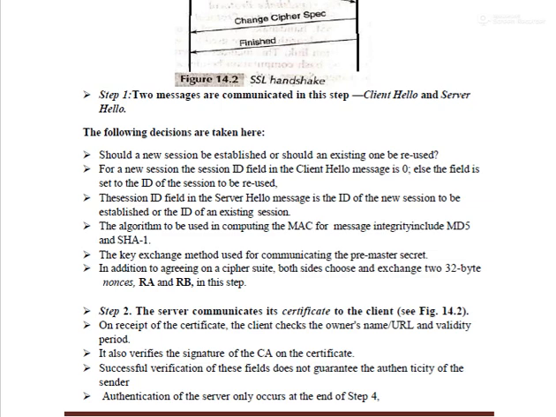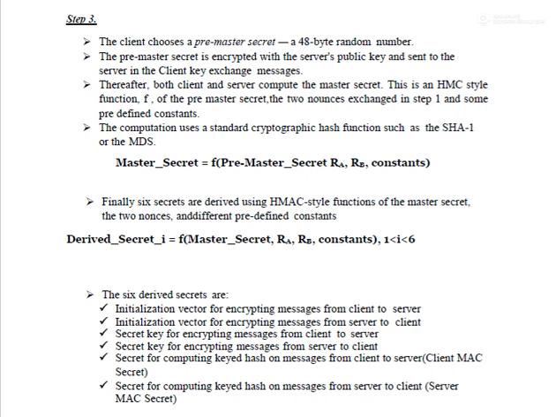So in step 3, the client chooses the pre-master secret, a 48-bit random number. The pre-master secret is that random number encrypted with the server public key and sent to the server in the client key exchange message. Thereafter, both client and server compute the master secret. This is HMAC style.